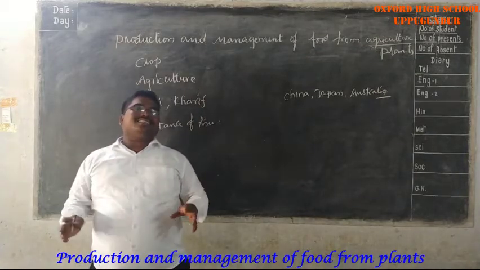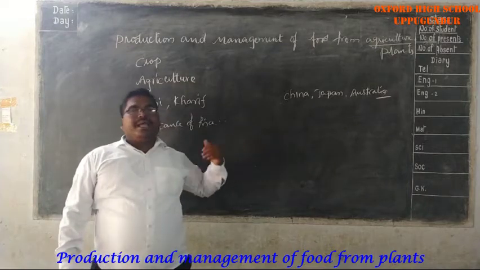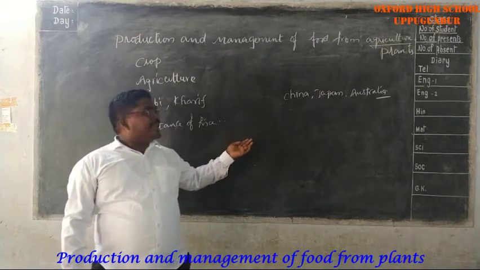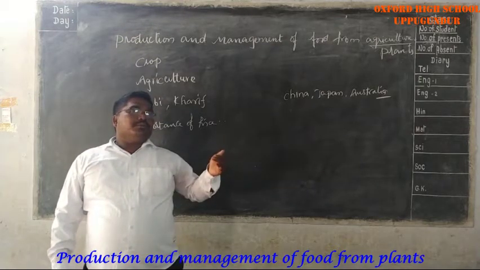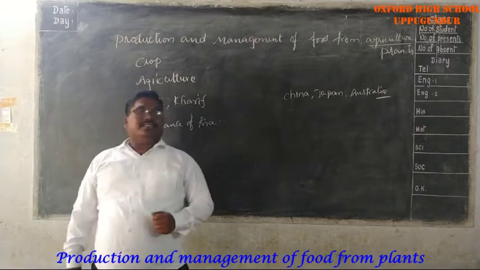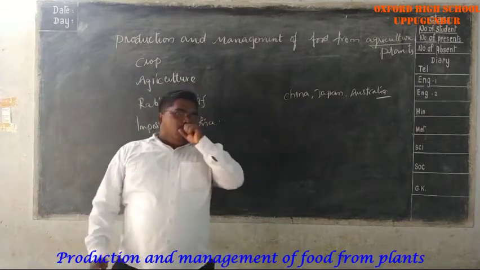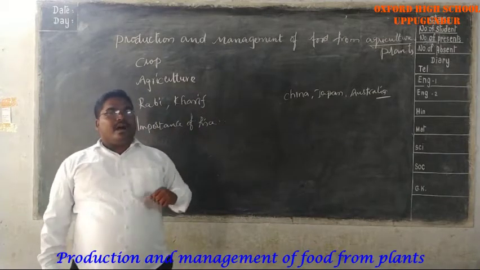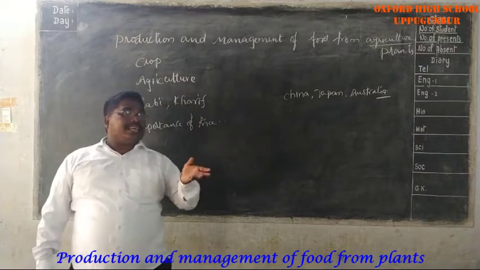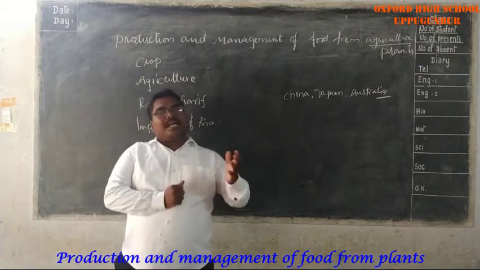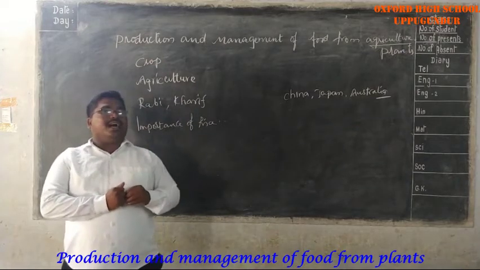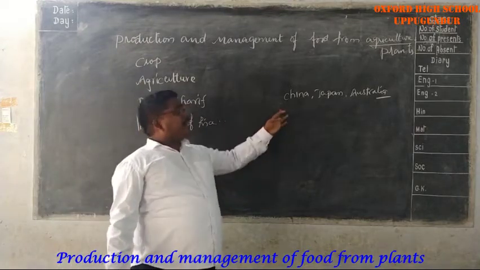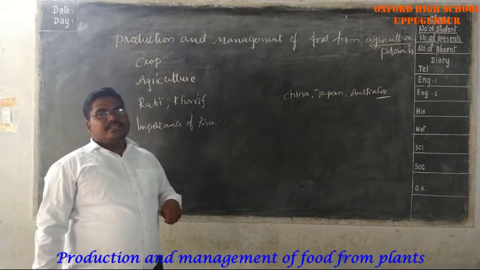India has the largest land under the cultivation of paddy, but unfortunately we are getting low harvesting when compared to China and Japan. Though it has the largest land, we are getting low production per hectare when compared with China and Japan.